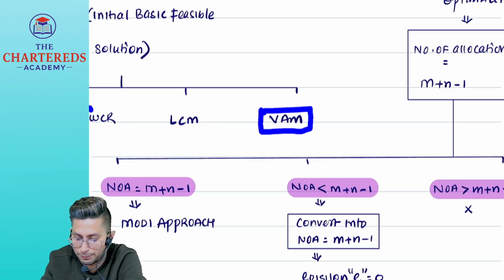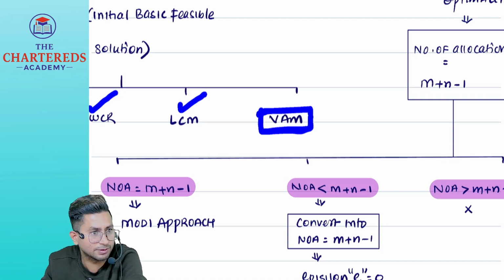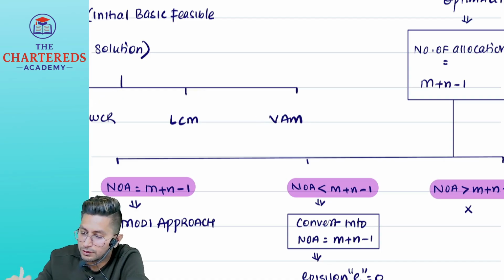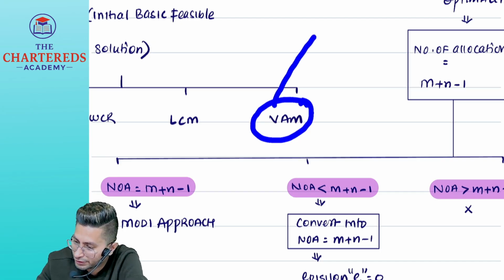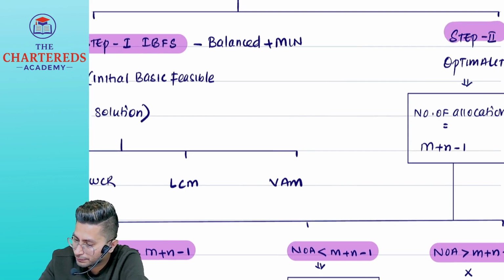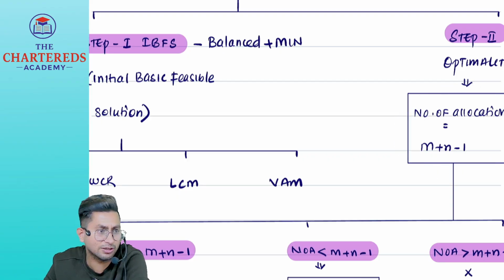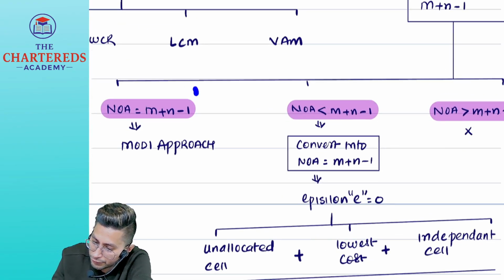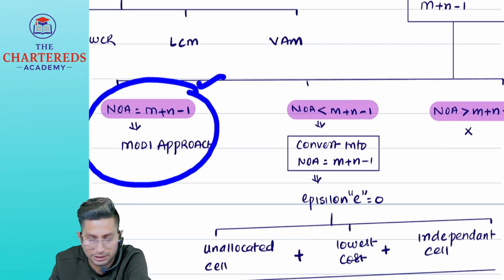You can apply the Modi approach here also, but the institute prefers Vogel's approximation method. After you finish the answer as per Vogel's approximation method, we need to check for optimality. How do you check optimality? Check whether the number of allocations is equal to m plus n minus 1 or not. If the number of allocations is equal to m plus n minus 1, immediately apply which approach?